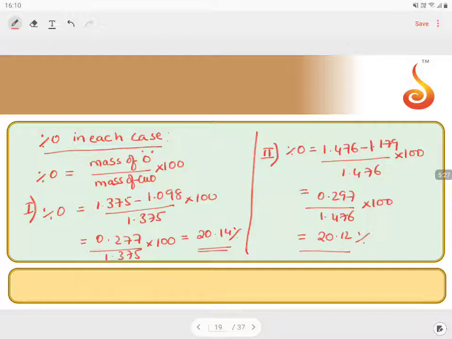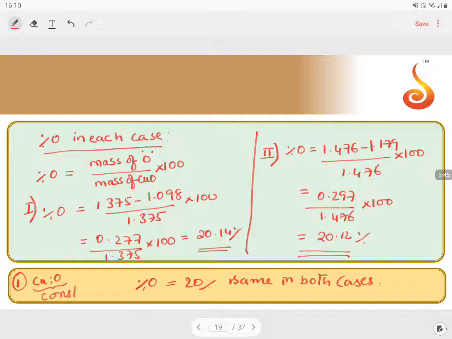In both the cases, the percentage of oxygen is 20%, which is the same. So in the two ways we can determine: in case 1, the ratio of copper to oxygen remains constant, and in the second method, the oxygen percentage remains constant. In either way we can prove that the above data obey the law of definite proportions.